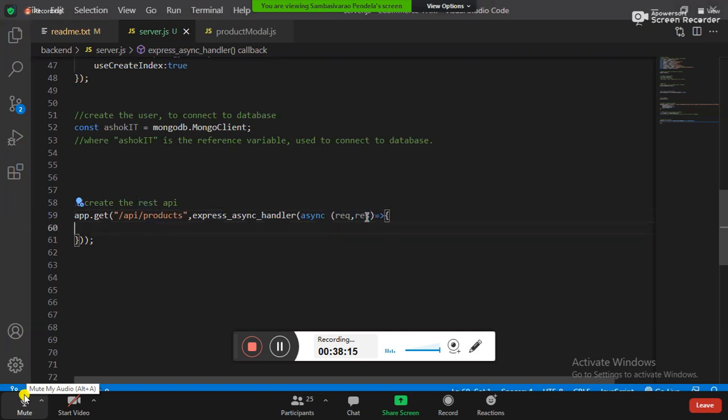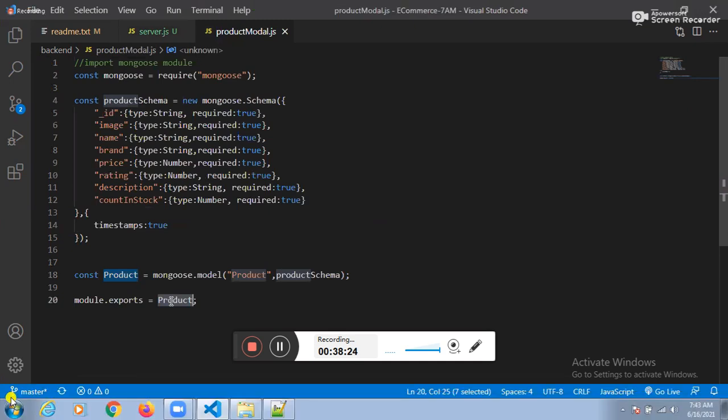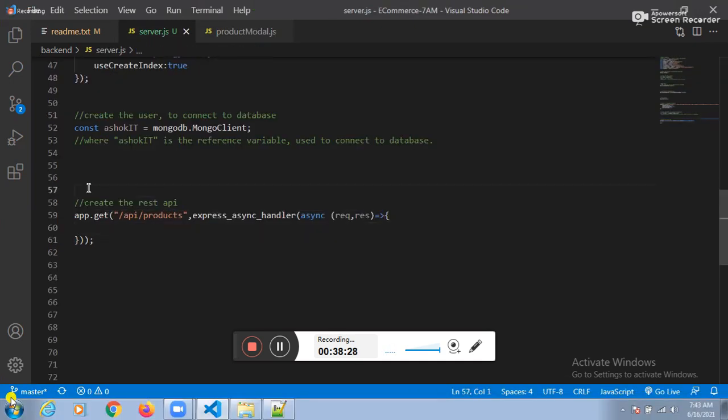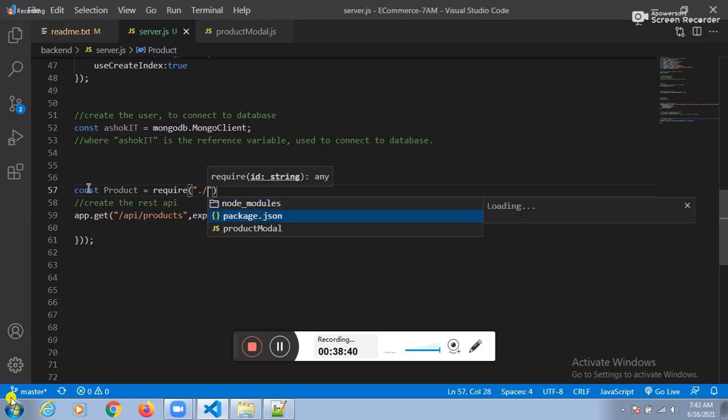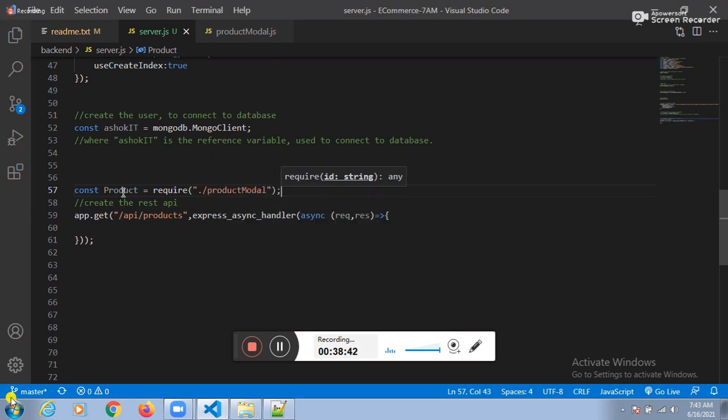Did you create any model yesterday? Yes. Which model? Product model. Can I import that one? Yes, import sir. Why not? See this one here. Constant product equals require of, see this one here, require of product model. Guys, we imported the model now.